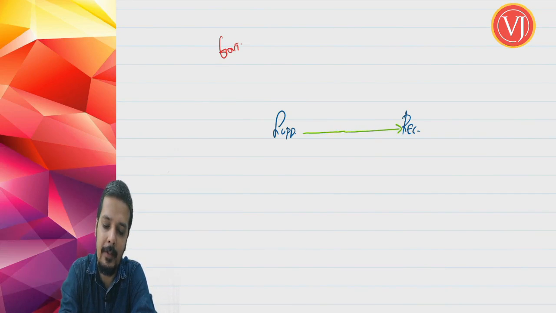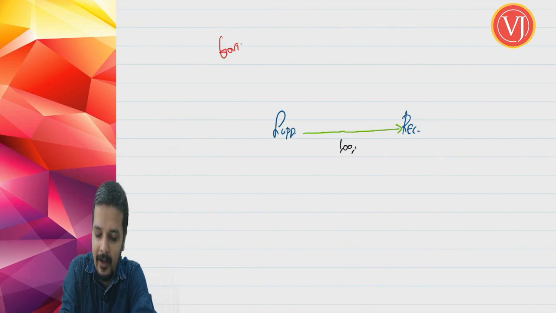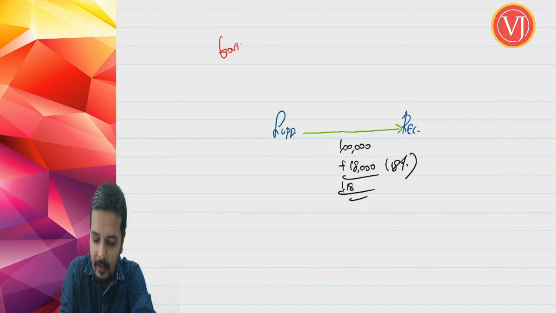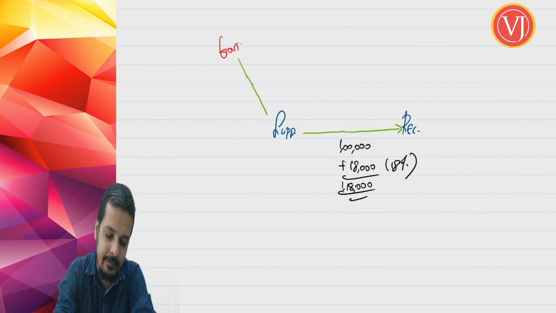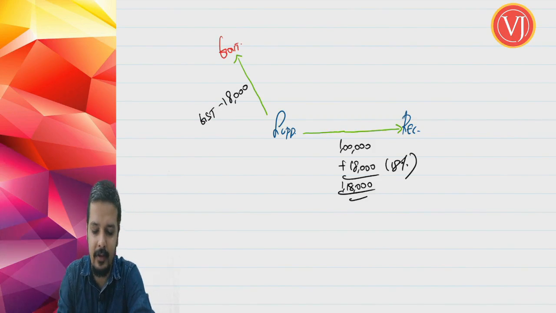So the burden will obviously be shifted. Supposing the supplier is charging 1 lakh rupees plus GST at 18%, that is 1 lakh 18,000 rupees. The supplier will collect 1 lakh 18,000 rupees and will make the payment of 18,000 GST to the government.